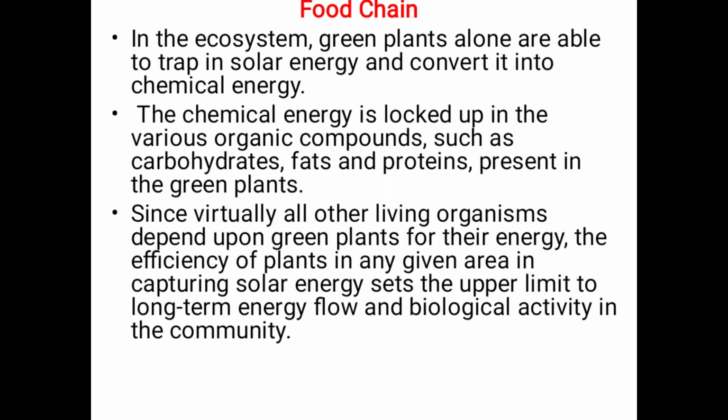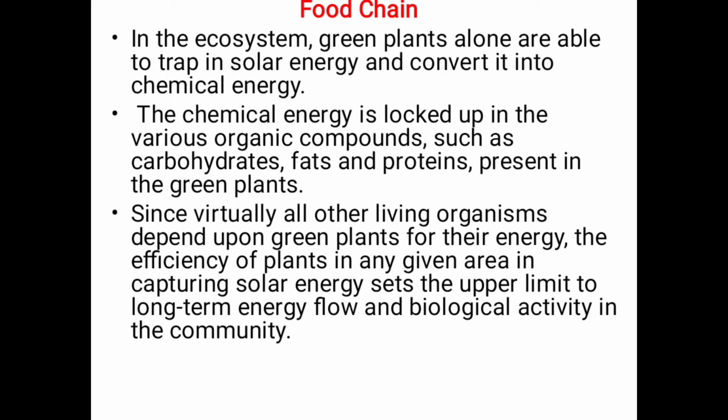Food chain. In the ecosystem, green plants alone are able to trap solar energy and convert it into chemical energy. The chemical energy is locked up in various organic compounds such as carbohydrates, fats, and proteins present in the green plants.